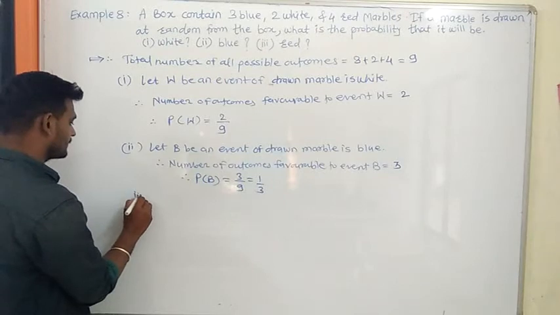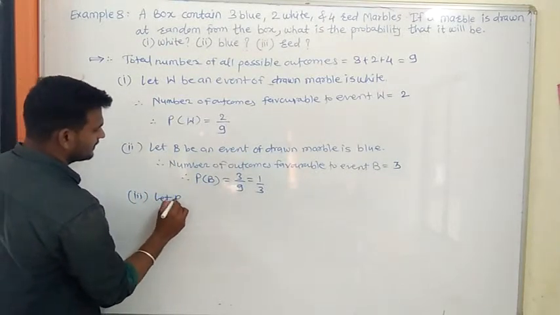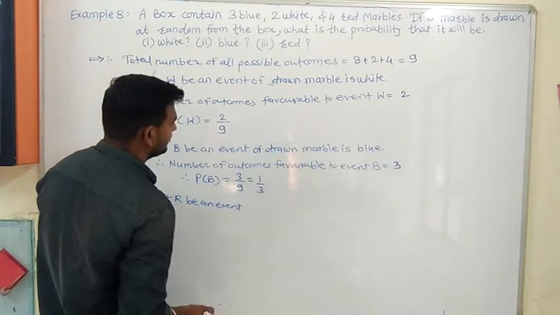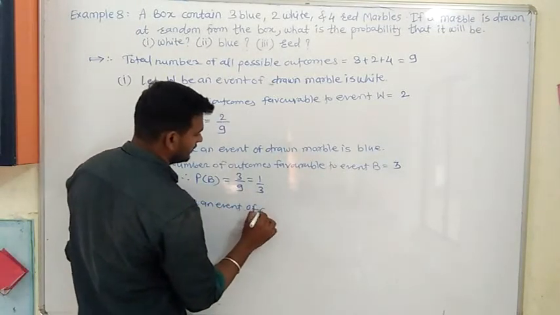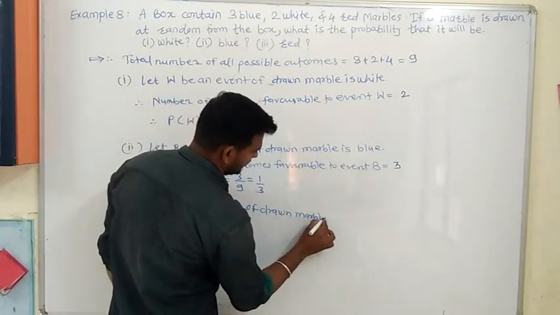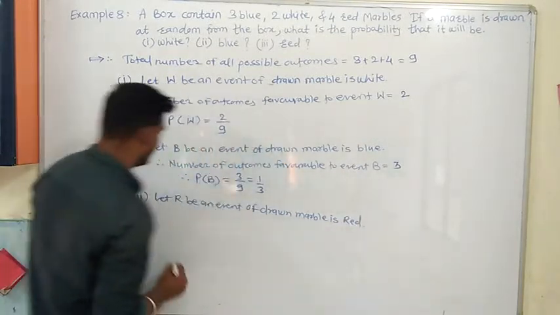And third one, what is the third we have to find? Red marble. Let R be an event of the drawn marble is red.